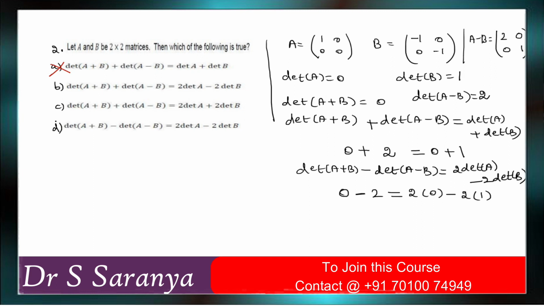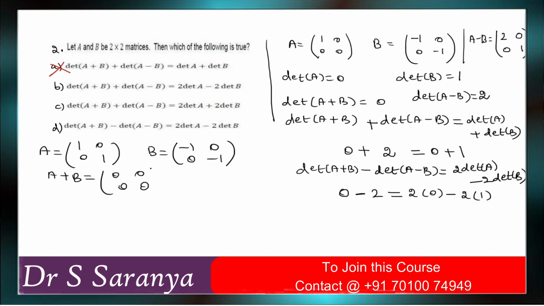So it is not possible to conclude; the contradiction examples give only the wrong options. Right, to show something correct you have to go with only properties. Okay, so what I have to do, I can assume that A is equal to [1 0; 0 1] and B is equal to [-1 0; 0 -1]. Then A plus B is equal to the 0 matrix. Then A minus B is equal to... correct. So now you can check it.